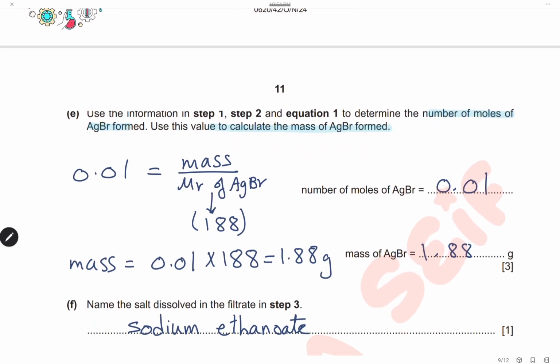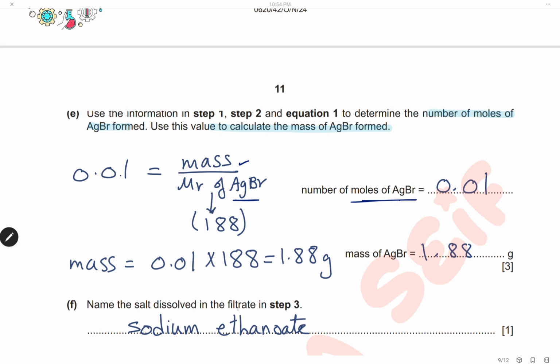Here we want to calculate the mass of the silver bromide formed. Number of moles equals the mass divided by the Mr of silver bromide, which is 188. So the mass will be 1.88 grams of silver bromide, and the number of moles, as we've just said, is the same as silver nitrate because the ratio is 1 to 1.